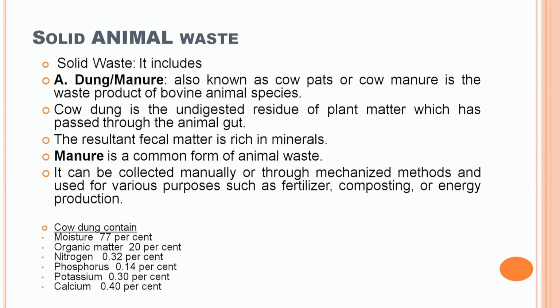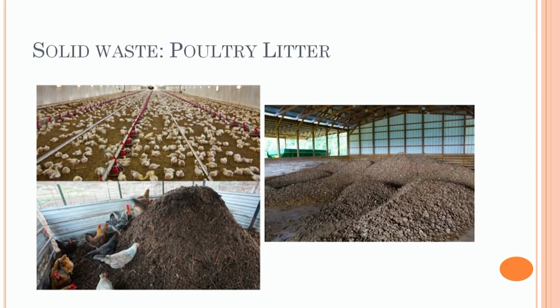Manure is the common form of solid waste in the country. This solid waste can be collected manually or through mechanized methods and used for different purposes. You can see the moisture content of cow dung is 77%, which means it has a total solid concentration of more than 30%, so it is considered a type of solid waste. You can see this is the poultry litter collected from the deep litter system of housing or from the cage housing system, and it is an example of solid waste.